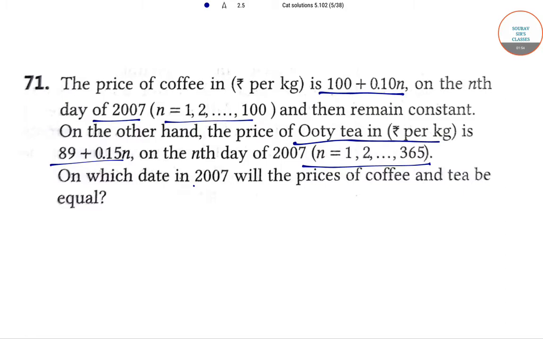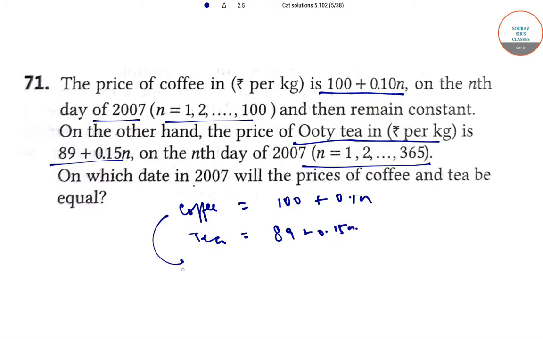So, since price of coffee is rupees 100, so price of coffee is rupees 100 plus 0.1 n and price of tea is equal to 89 plus 0.15 n. Therefore, price of coffee on 100th day is equal to 100 plus 0.1 into 100, that is 110.